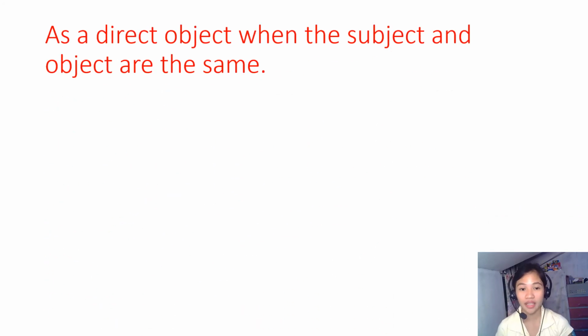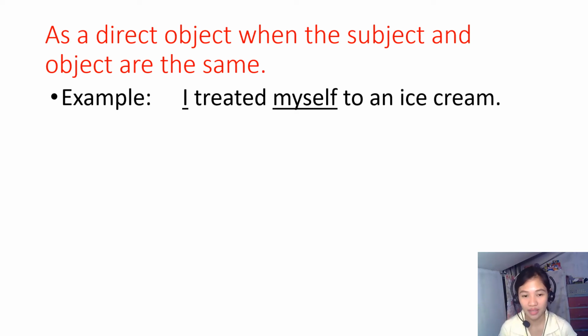In reflexive pronouns, we use it in three ways. The first one is as a direct object when the subject and object are the same. For example, I treated myself to an ice cream. They are separated by the verb treated.